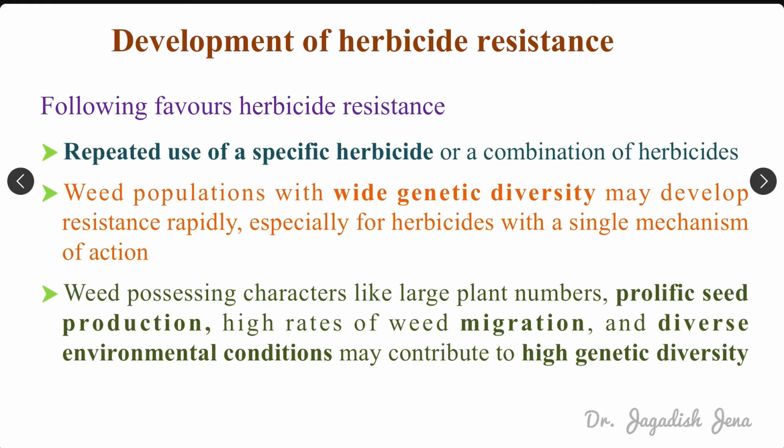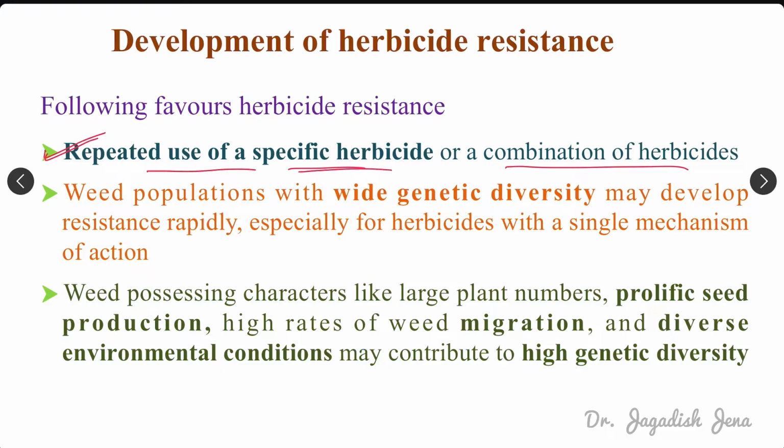Next, development of herbicide resistance. How does herbicide resistance develop? There are certain factors which are responsible for this development of resistance. If we use a specific herbicide again and again, repeated use of a specific herbicide or combination of herbicides, then there may be a chance of development of herbicide resistance.